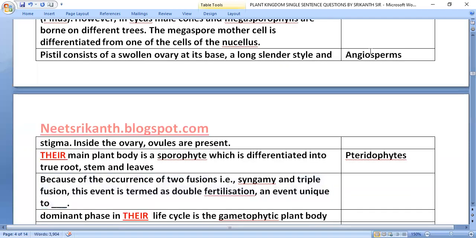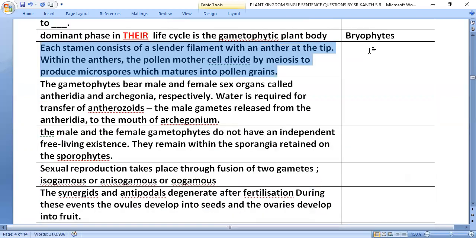Because of the occurrence of two fusions, syngamy and triple fusion, this event is termed as double fertilization, an event unique to angiosperms. Dominant phase in their life cycle is gametophytic plant body, that is in bryophytes.